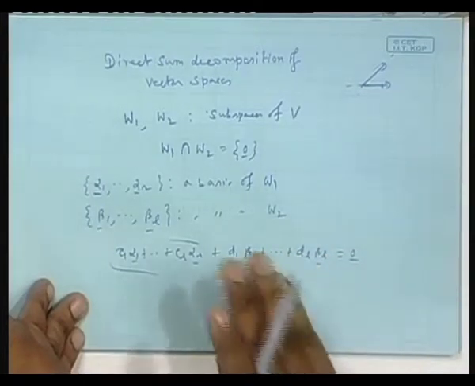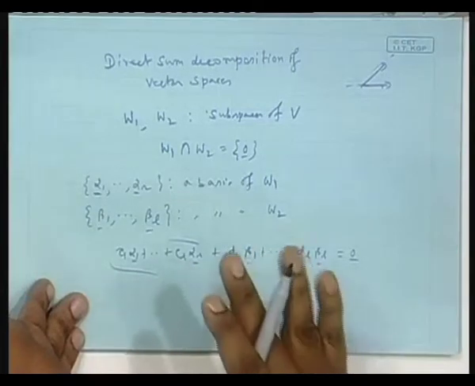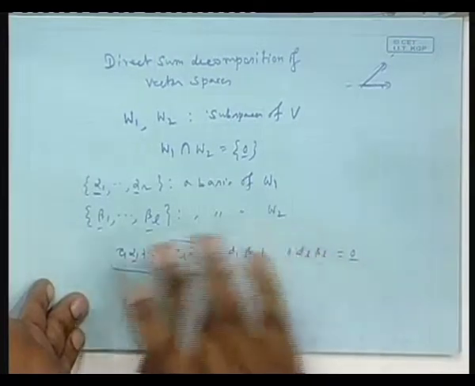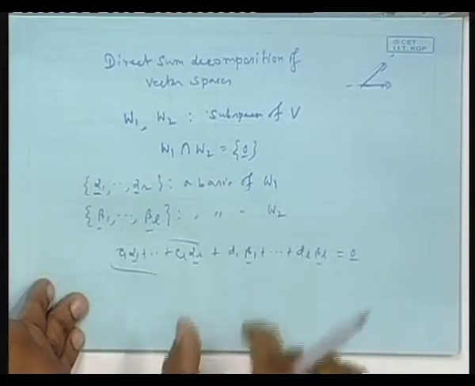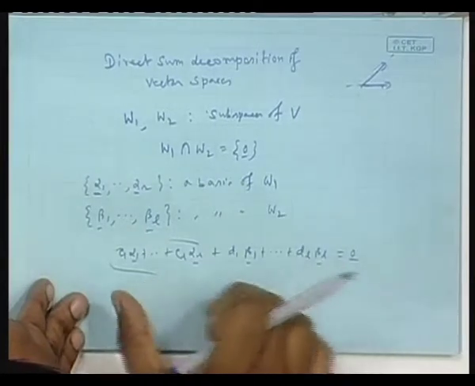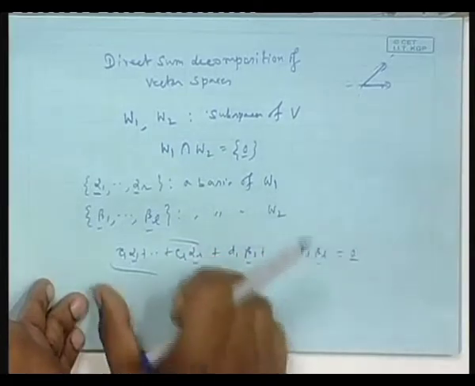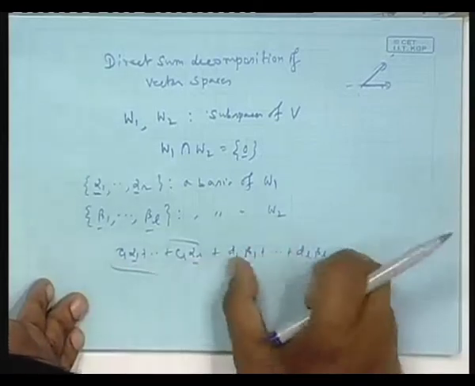These are the things you should develop: this mathematician's logic, or just logic, no wishy-washy thing. No analogy, no qualitative description. See the proof, the strictness and correctness of the proof. If this is equal to this, what is the negative sign? That means this is something which belongs to both W1 and W2. So, these and these have to be the 0 vector.